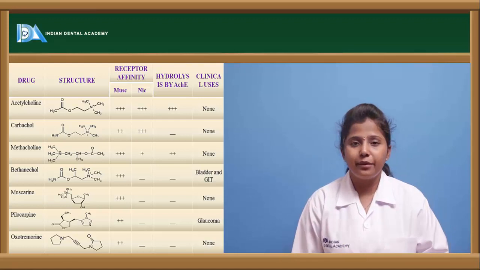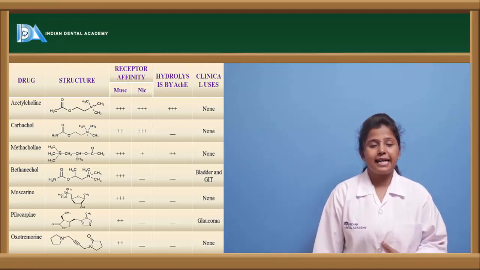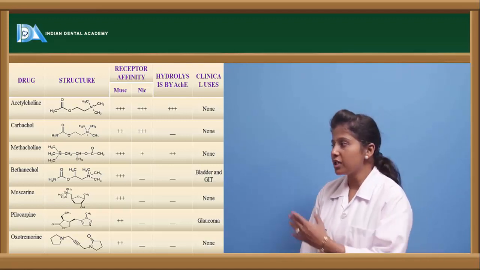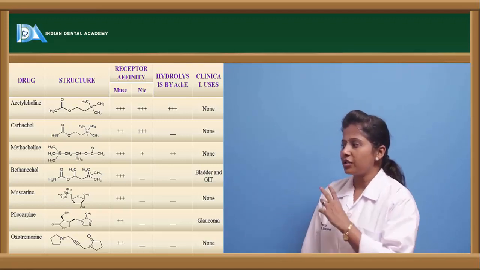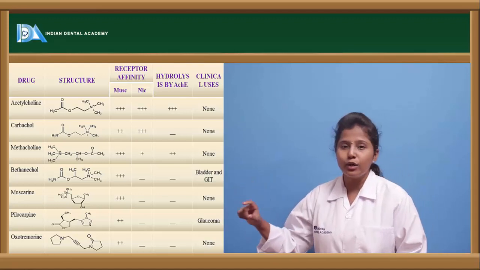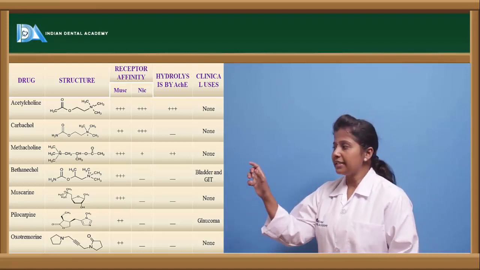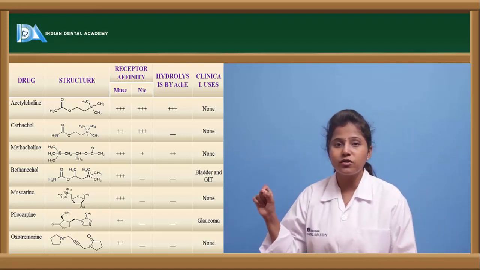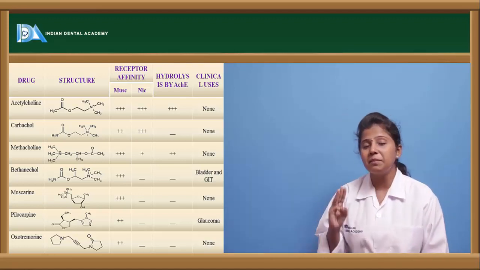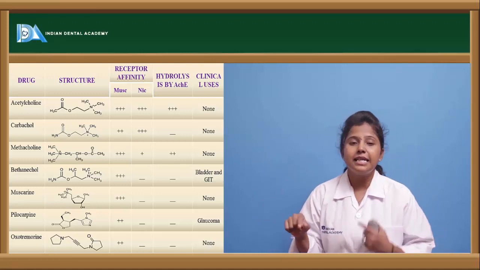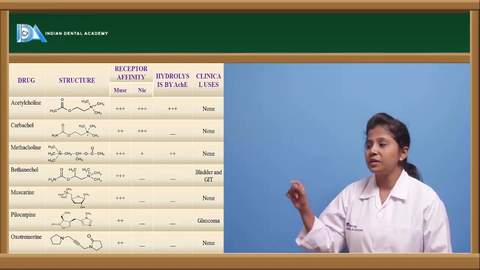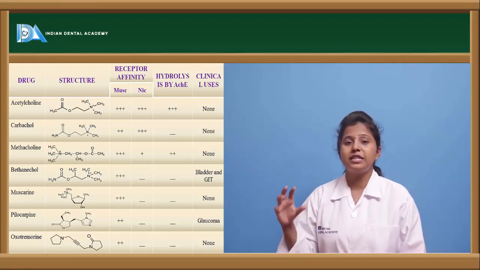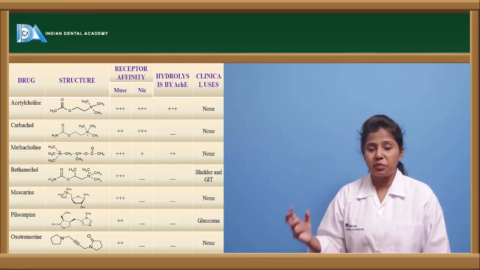Here we can see the individual drugs, that is directly acting cholinergic drugs. If we see the individual structures of acetylcholine and the others, the structures are the same as that of acetylcholine. They have a nitrogen group which is attached with 3 methyl groups, and a C double bond O, that is a carbonyl group, is present in their structure. These are the two main groups which determine the action of that particular compound.